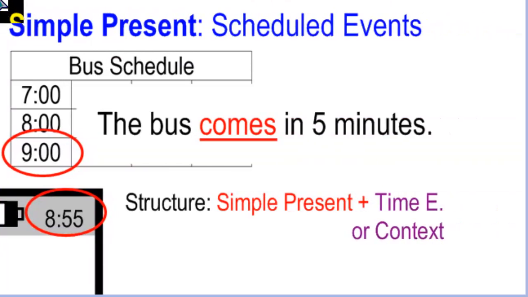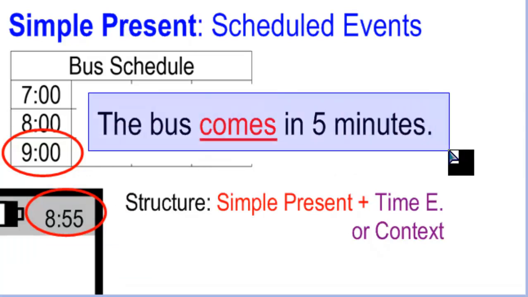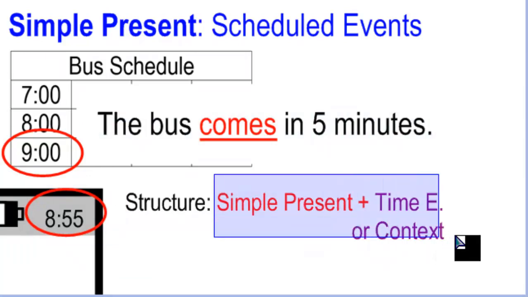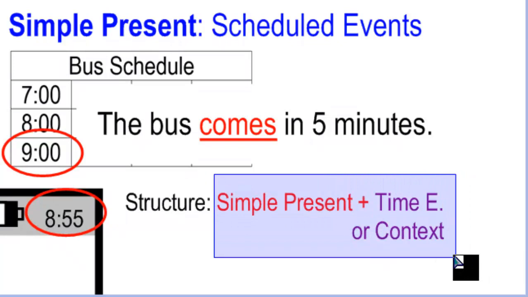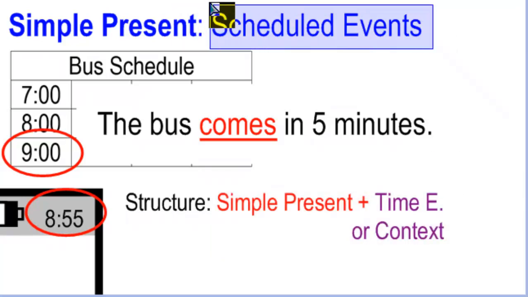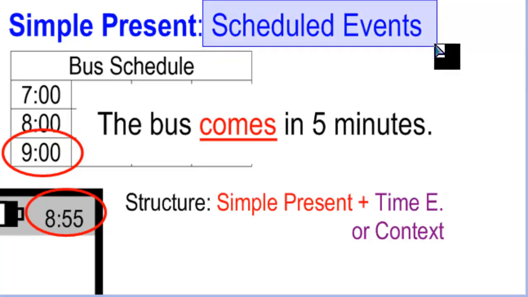And finally, we have the simple present. We use the simple present for scheduled events. For example, you look at the schedule, you look at your cell phone, and you see the time, and you can say, the bus comes in 5 minutes. In this case, the structure is the simple present. And remember, you need a time expression or context. And what is the use? We use this to talk about scheduled events. If something is part of a schedule, you can use the simple present.